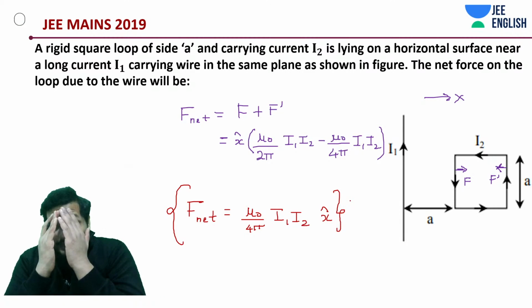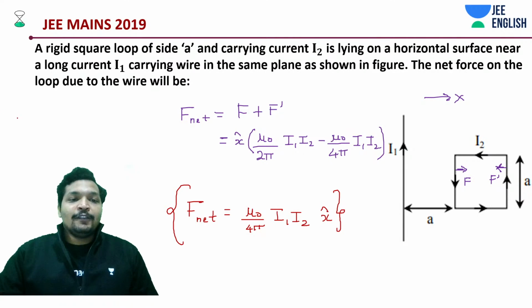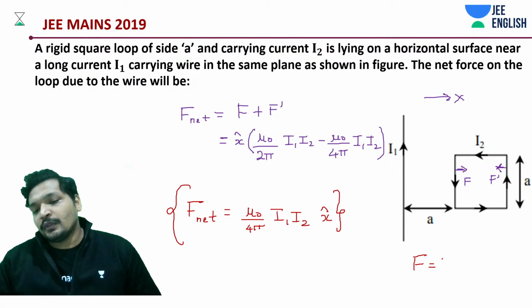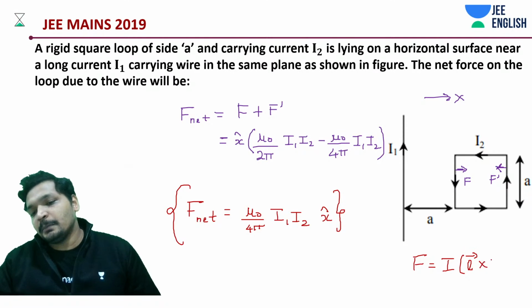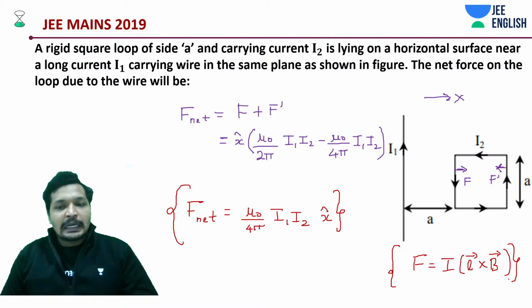Direction was the key thing. That's it. Direction and understanding. Force is equal to I into L cross B. Same direction, attractive; opposite direction, repulsive.